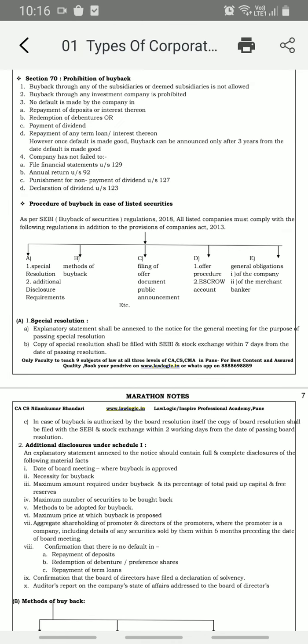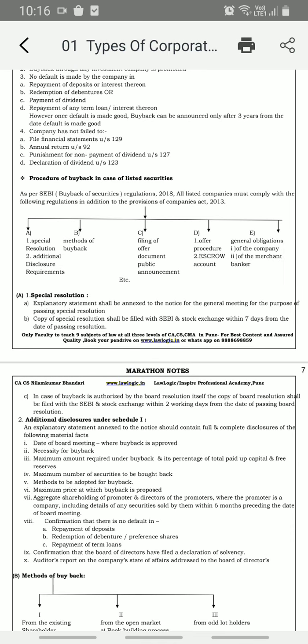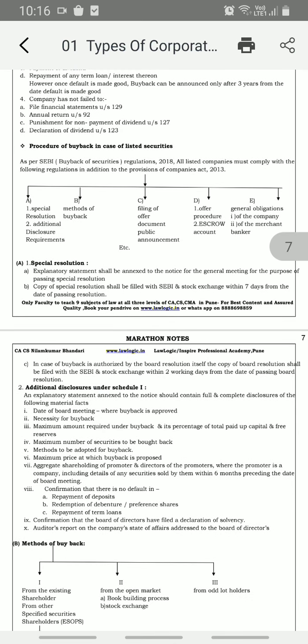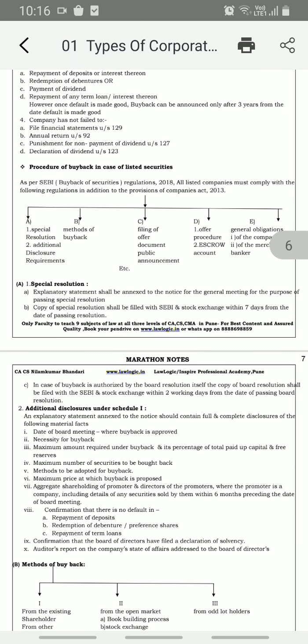So it is very important for the company to maintain a good credit rating basically. Next is the company has not failed to file financial statements as per section 129, and annual return as per section 92. We know that annual return is section 92. And there has to be no punishment for non-payment of dividend. We have already read the payment of dividend in the earlier clause. So punishment for non-payment of dividend is under section 127 and declaration of dividend under section 123.